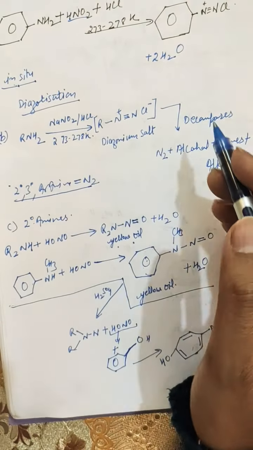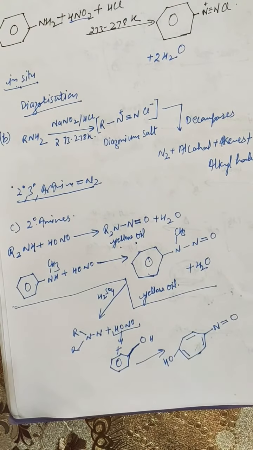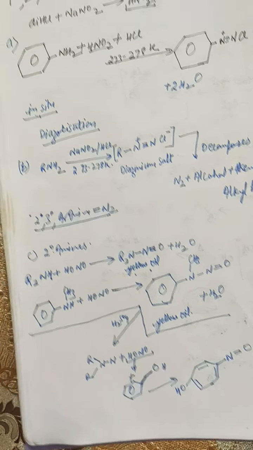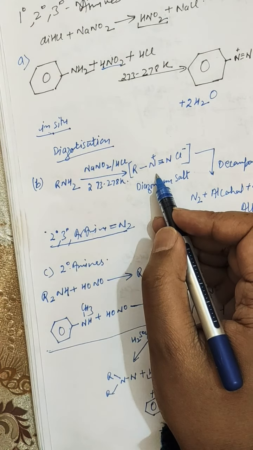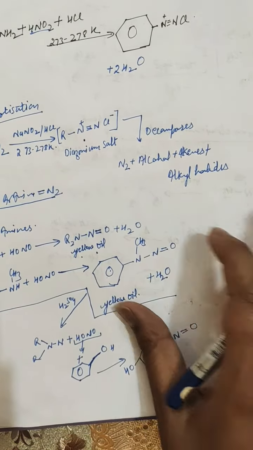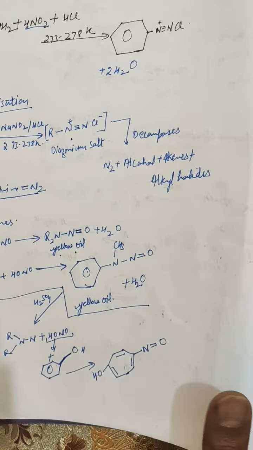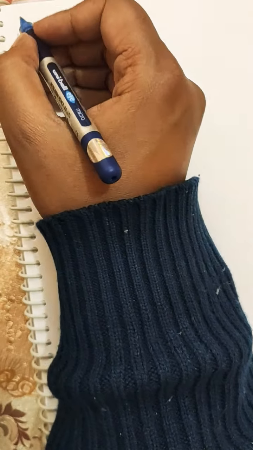In the case of aliphatic amines, there was a liberation of nitrogen gas, whereas in the case of aromatic amines, there was a formation of diazonium salt. Diazonium salt was also formed with aliphatic amines, but it was highly unstable, so it further decomposes to form such products.